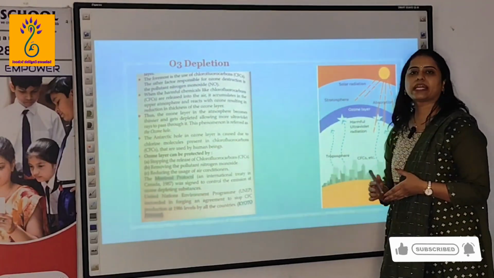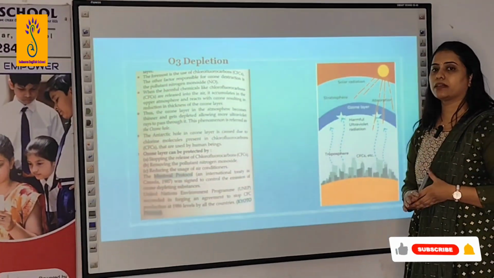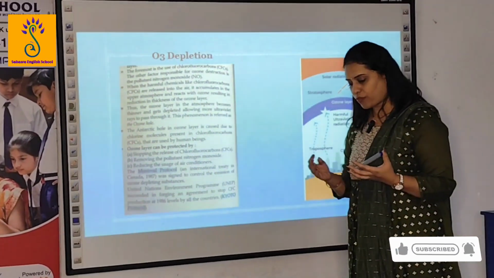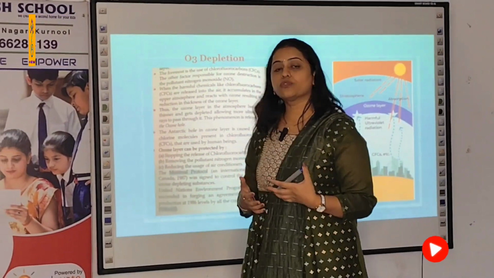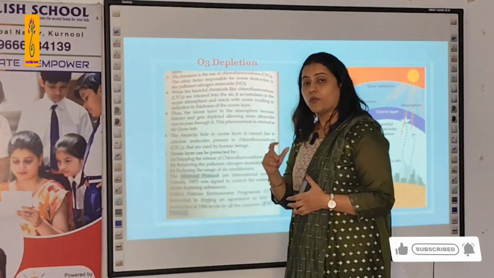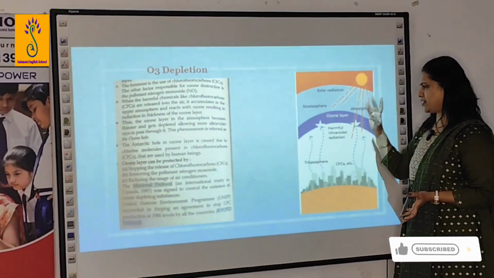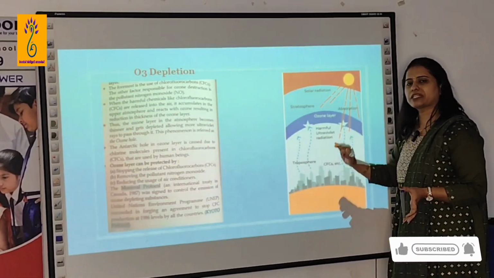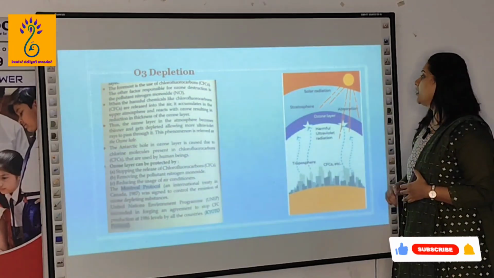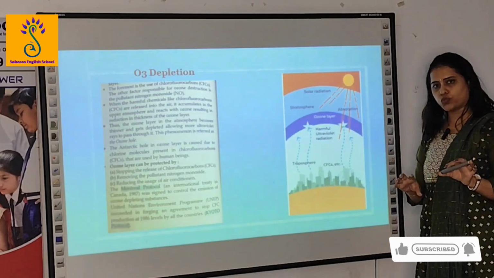Now questions can be asked on the ozone layer. What is the ozone layer? How many atoms of oxygen are present in ozone? 3. O3, because it is O3. Where is the ozone layer present? In the stratosphere, approx 50 to 60 kilometers from the Earth's surface. What is the importance of this ozone layer?